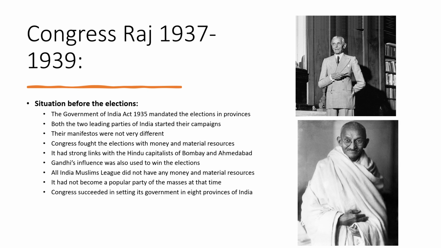So both the two leading parties of India started their campaigns. All India Muslim League and Indian National Congress started their campaigns, and studies show that their manifestos were not very different. Both the parties promised quite similar things to the people of India. First of all, both the parties promised religious freedom in India.